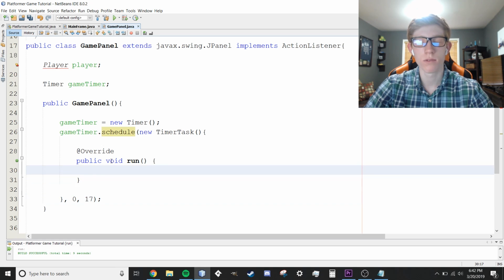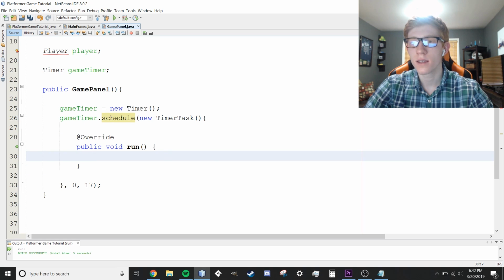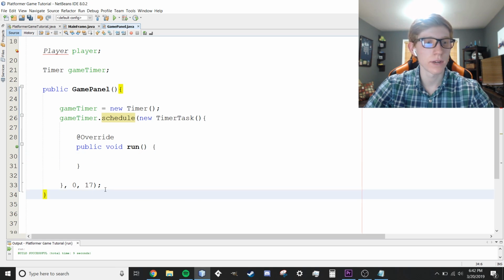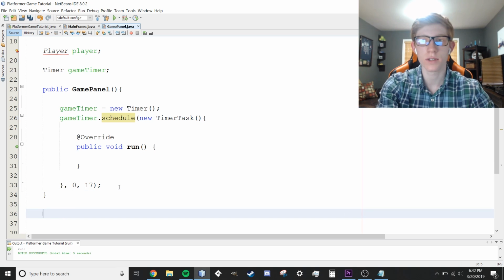We're going to worry about the run method later. We're not going to do anything with that right now. I think that's about it for this right now. The last thing we're going to do is create the paint method really quick. Public void paint, just like that.